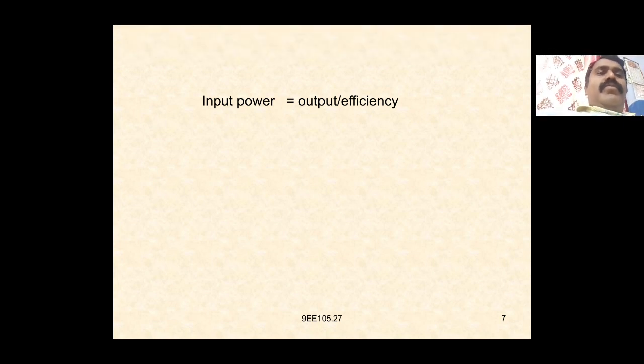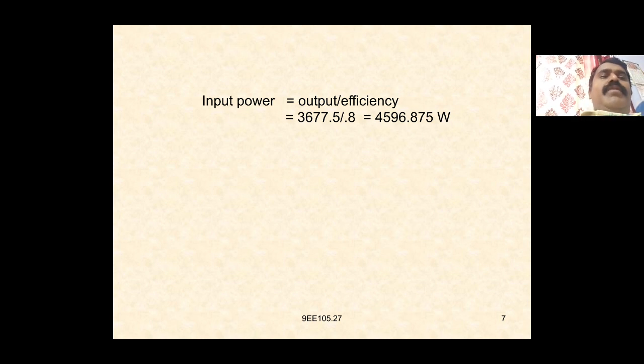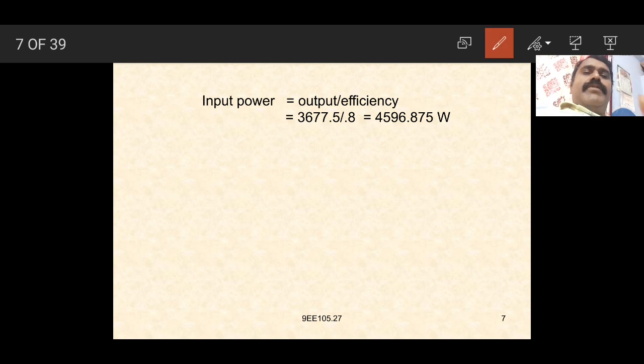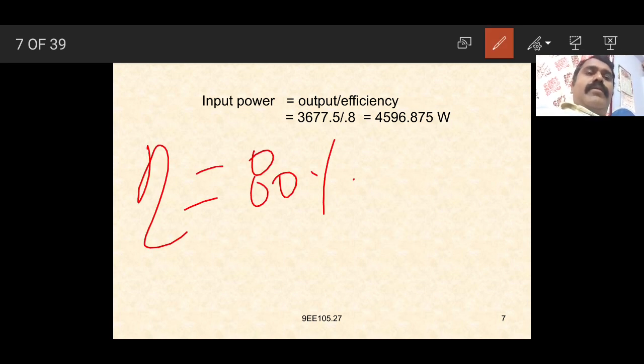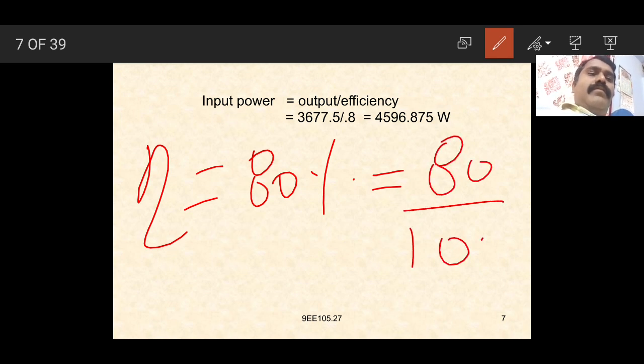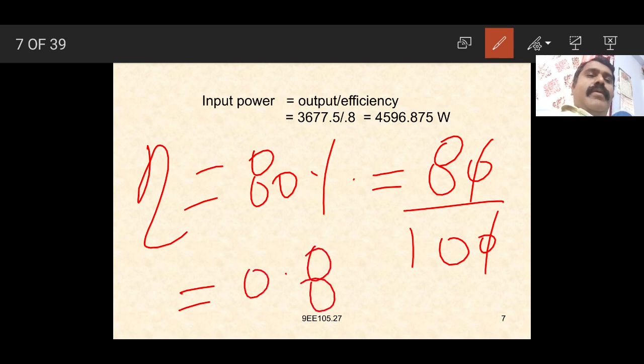So input power is equal to output by efficiency, which is 3677.5 divided by 0.8. Efficiency is given as 80%, which we can write as 80 divided by 100, equal to 0.8. So 3677.5 divided by 0.8, we get 4596.875 watts.